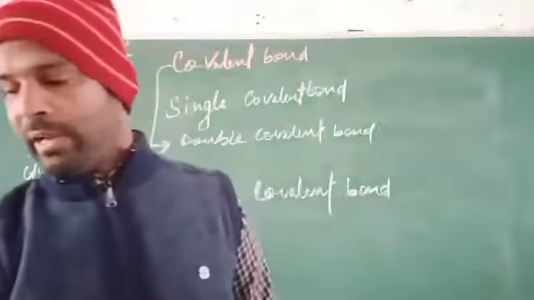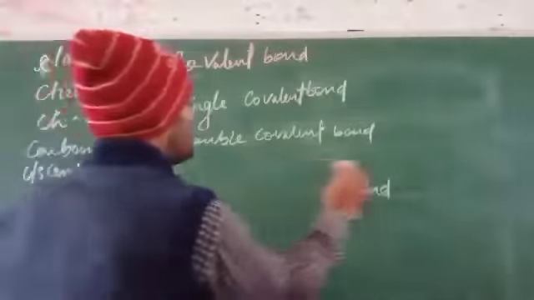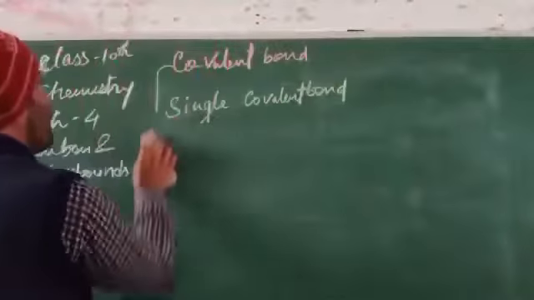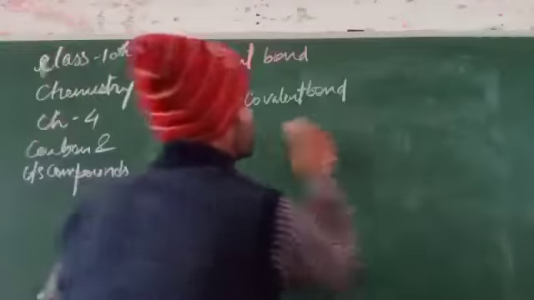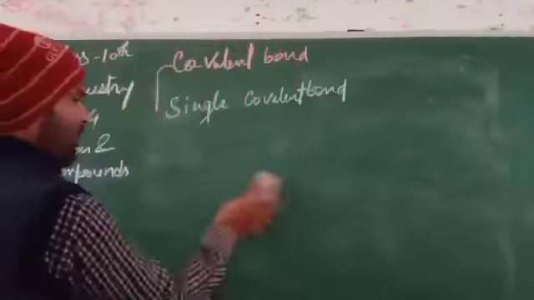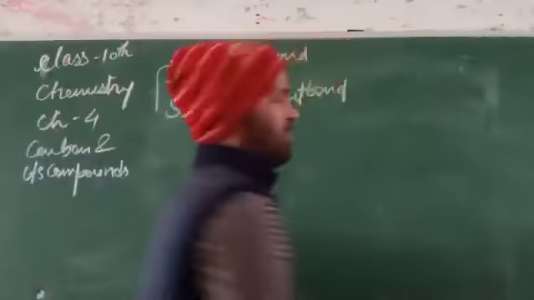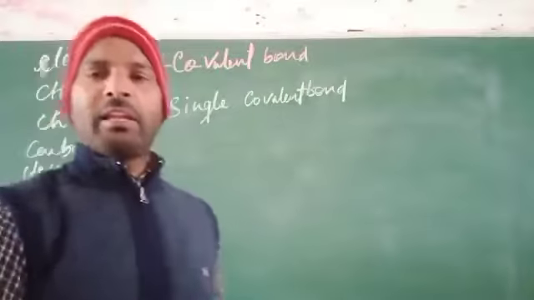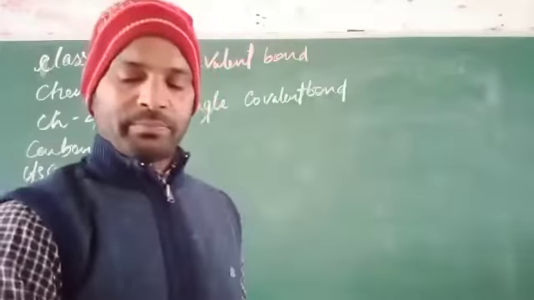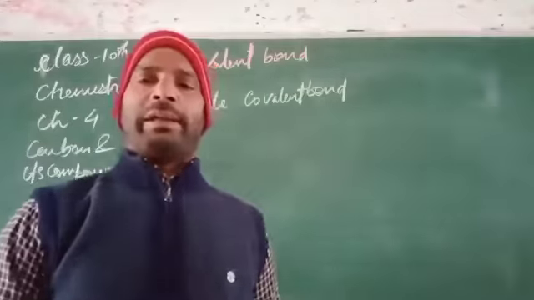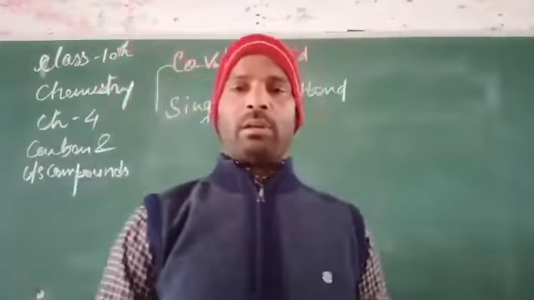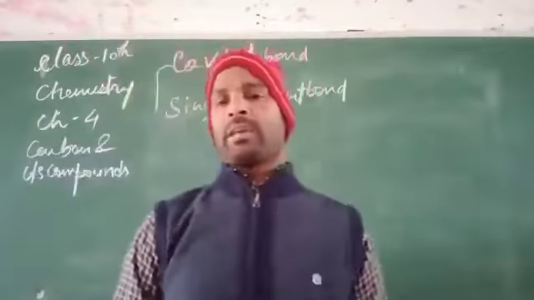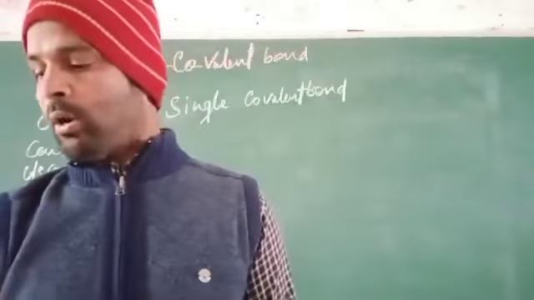On that basis, we will study the first one, the single covalent bond. What is a single covalent bond? A single covalent bond is formed only when a single pair of electrons gets shared from one atom to another.